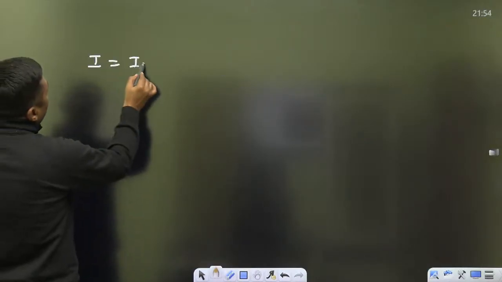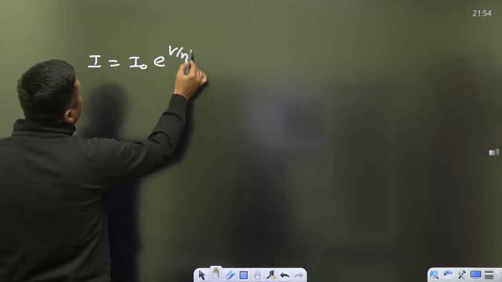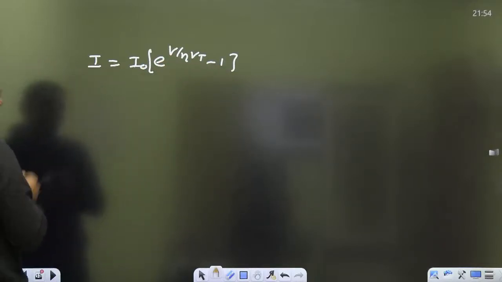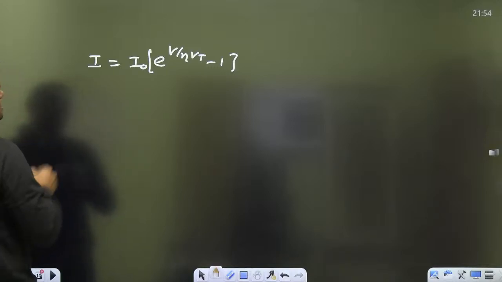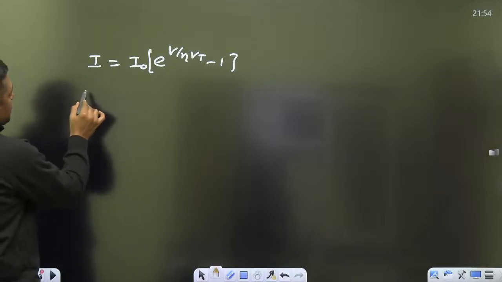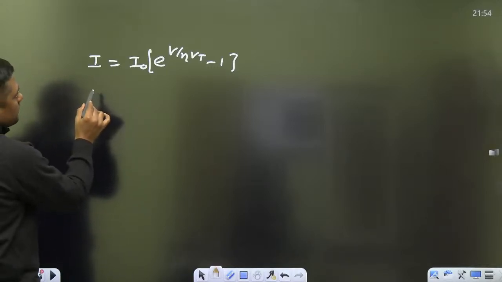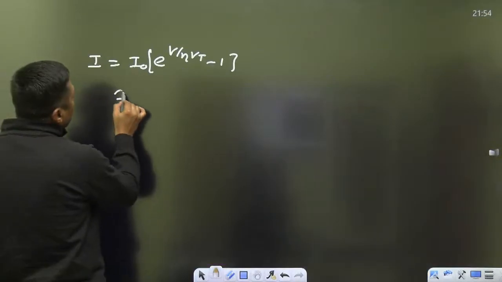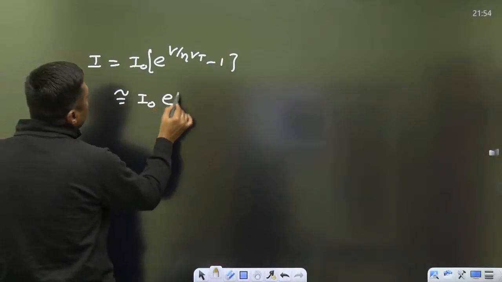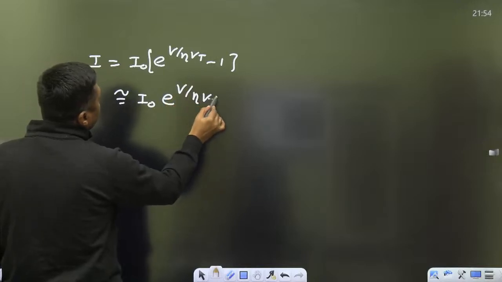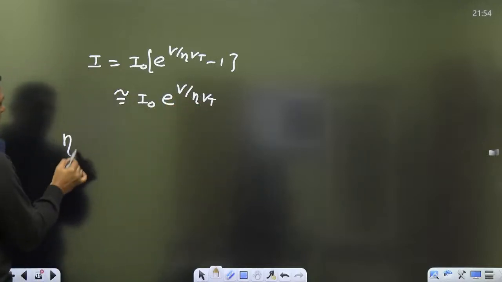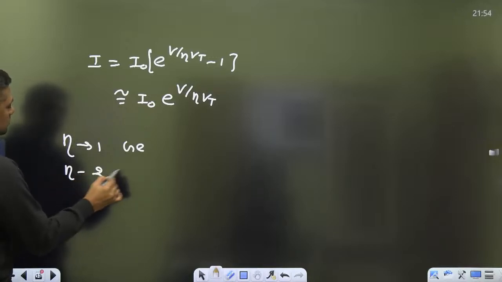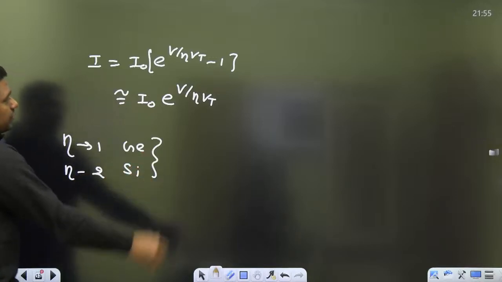I is equal to I naught e raised to power V by eta Vt minus 1. That is the formula. A reverse saturation current is given as 1 milliampere. You can use it. And for germanium, you can write I naught e raised to power V by eta Vt. As you know, eta is 1 for germanium and eta is 2 for silicon. You can use this formula.